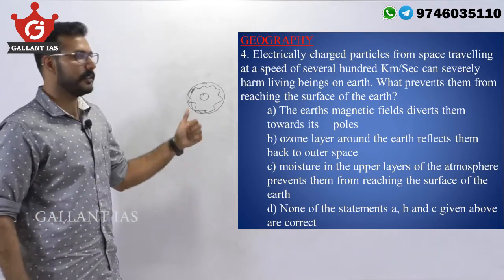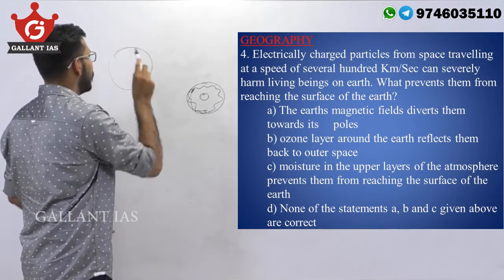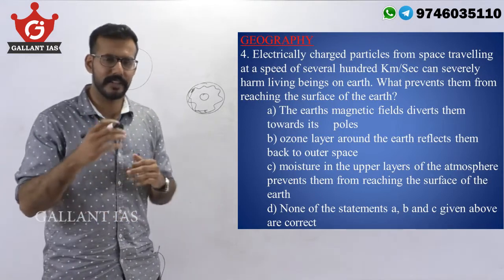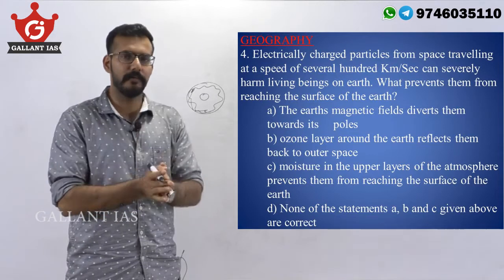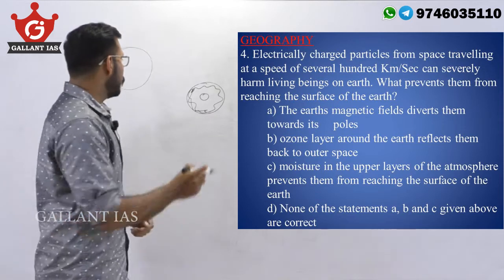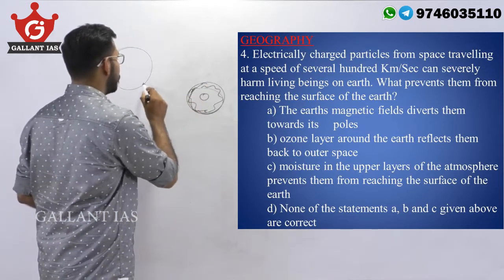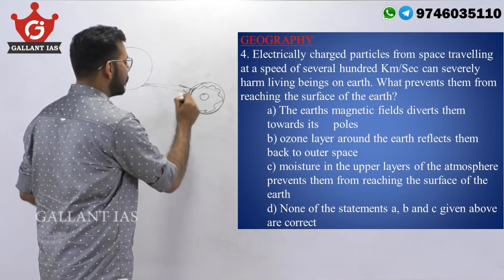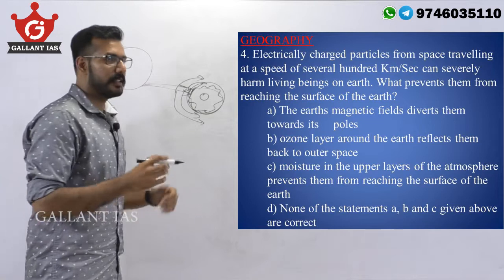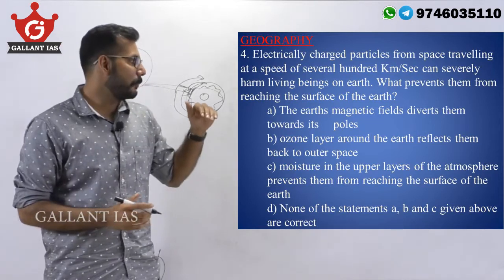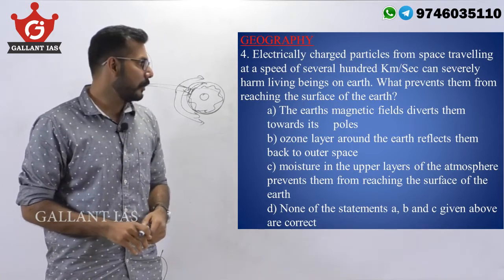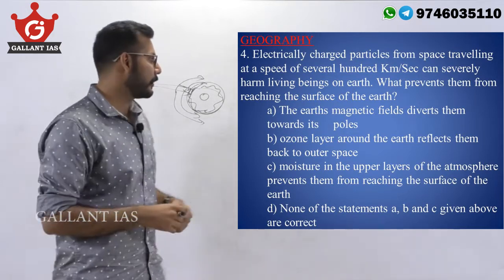What this does is, stars like the sun shoot out highly charged radiating particles in all directions. These particles are, as the statement says, very harmful for living animals. So, what this electromagnetic sphere does is, when the particles hit it, they are deflected towards the poles. This deflection prevents the highly harmful particles from reaching the surface of the Earth and harming living beings on it.